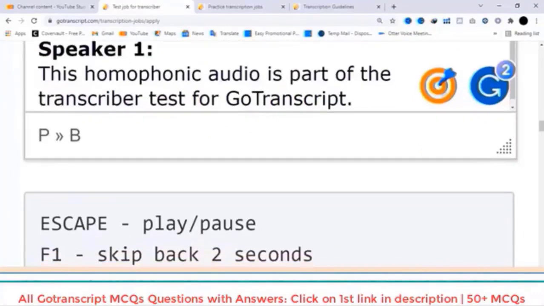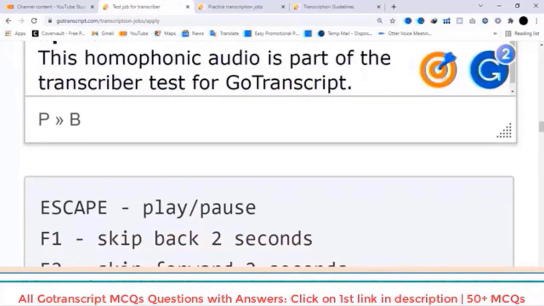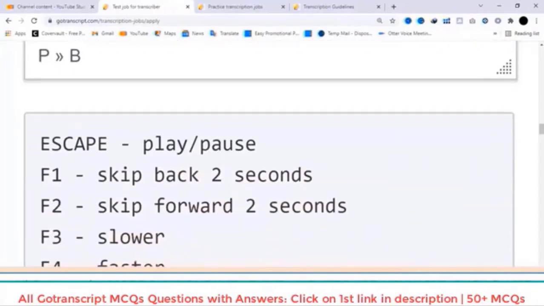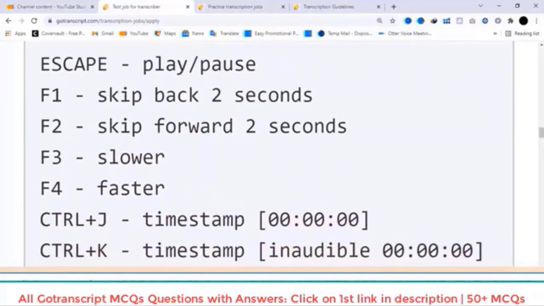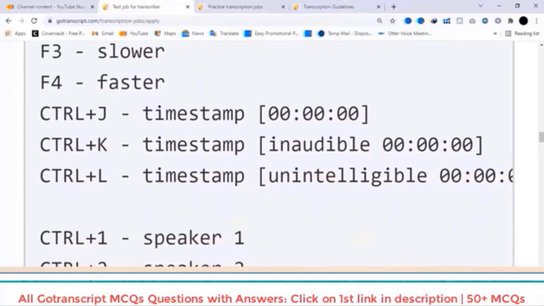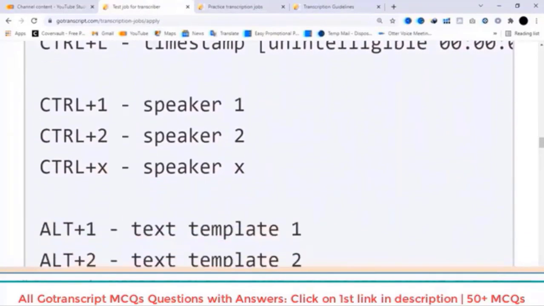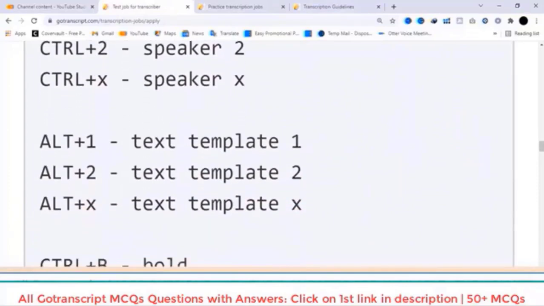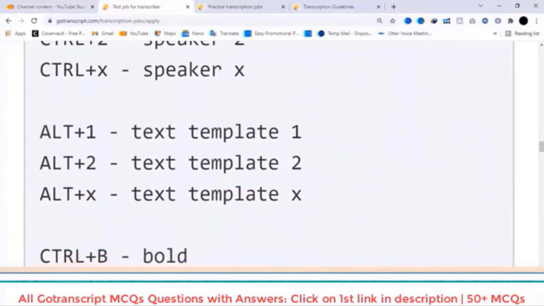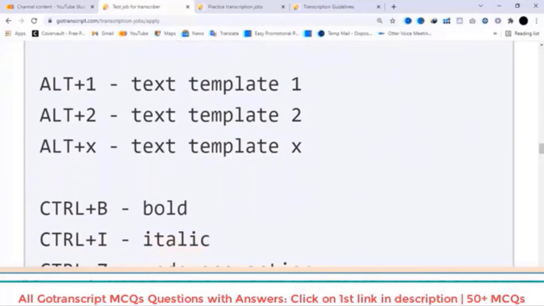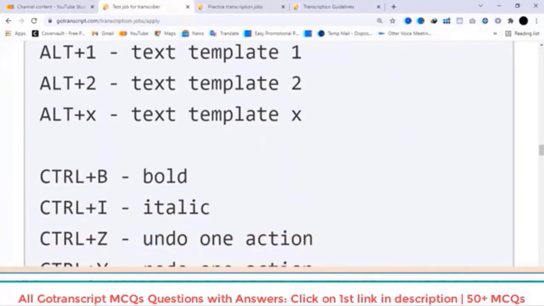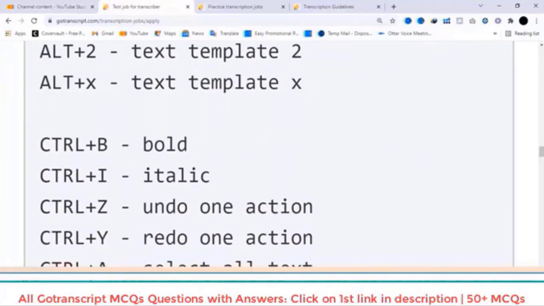F1 to skip back 2 seconds, F2 skip forward 2 seconds, F3 slower, F4 faster. These are timestamp keyboard shortcuts. These are speaker tags. This is text templates. Ctrl plus B for bold, Ctrl plus I for italic, Ctrl plus Z to undo one action, Ctrl plus Y to redo one action, Ctrl plus A to select all text.